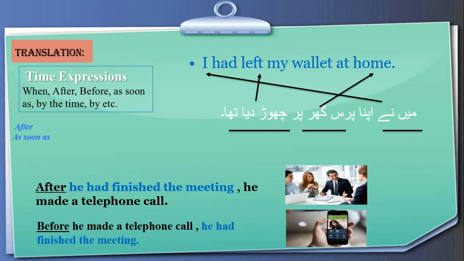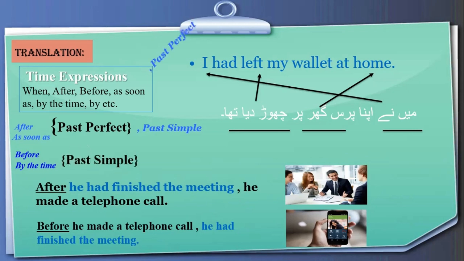As you see in this chart, with after and as soon as, we use the past perfect clause, and past simple would be the other clause. Here, when we are talking about before or by the time, we use a past simple clause, and then past perfect, as is clear with the help of this example.